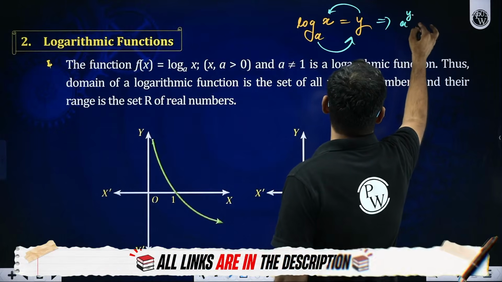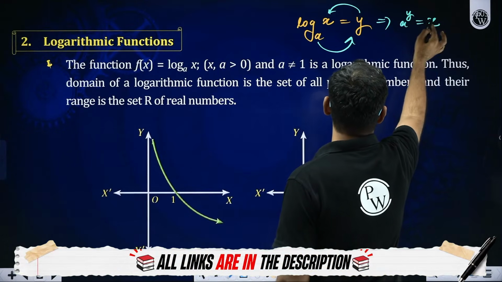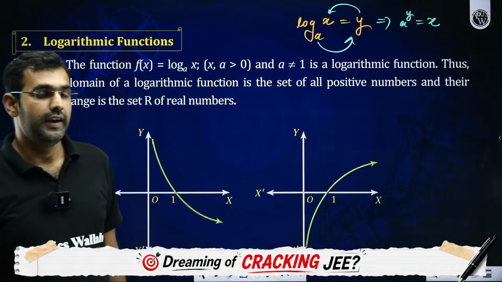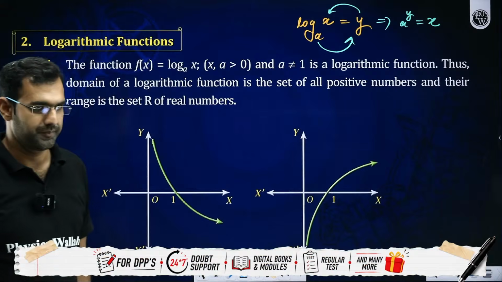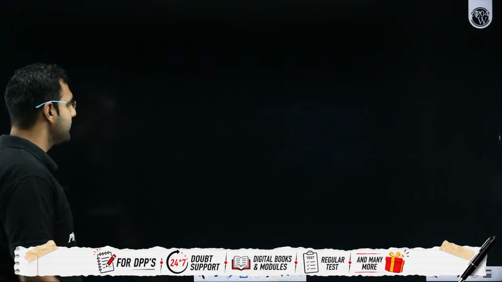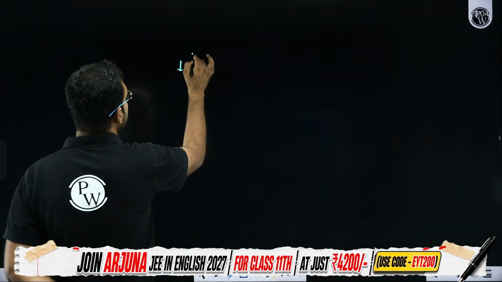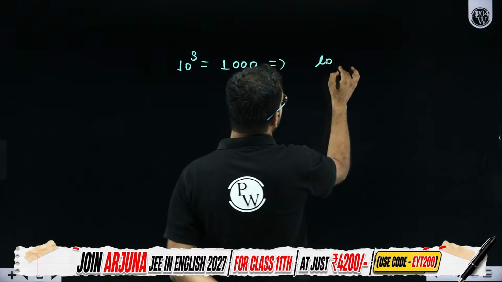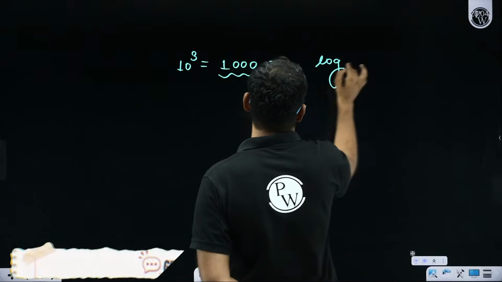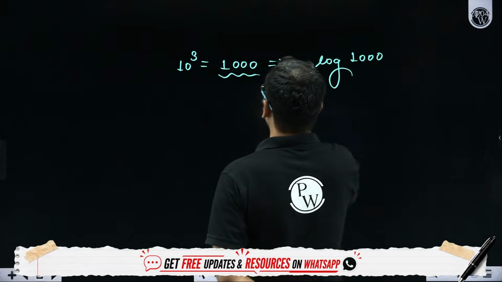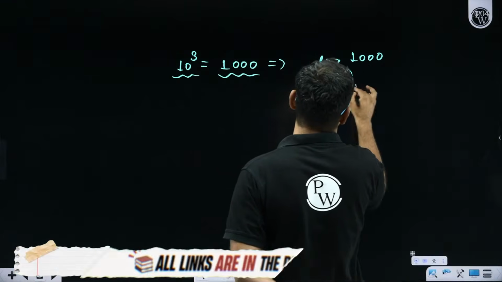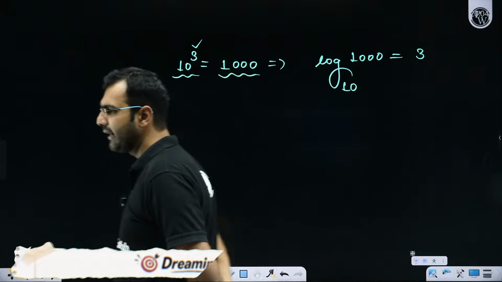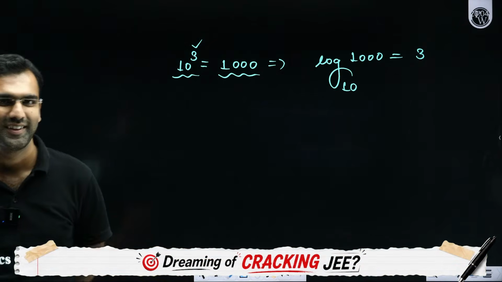So exponential and log are inverse of each other. If you want more clarity, I'll take one example. We know 10 cubed is 1000. So I'll say log of 1000 at base 10 will be 3. This is how you relate logarithmic and exponential functions.